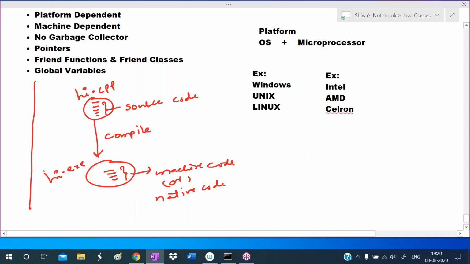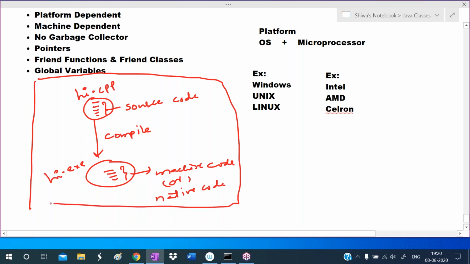For example, this is a computer. This computer has the Windows 10 operating system. So here machine code will be generated according to Windows 10 only. So this is Windows 10's machine code. So this is the execution process of a CPP program.